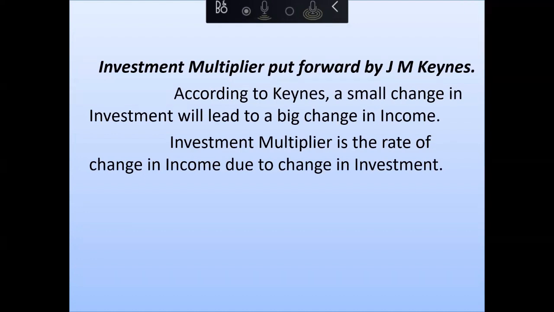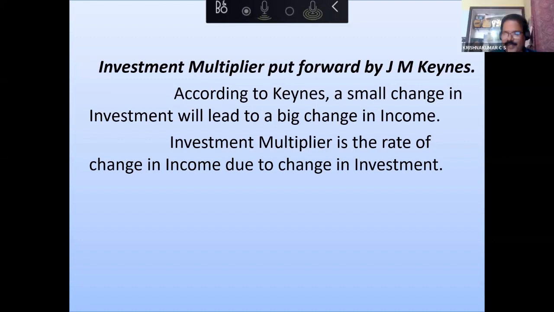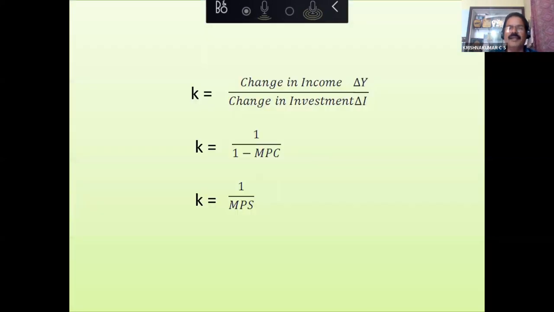Delta Y by delta I. It is actually the Keynesian multiplier. How much change will be there in income due to a change in investment? You are making a change in investment, delta I, say 100 crore. Because of that, how many times will the income increase? That is what we call the investment multiplier, delta Y by delta I.